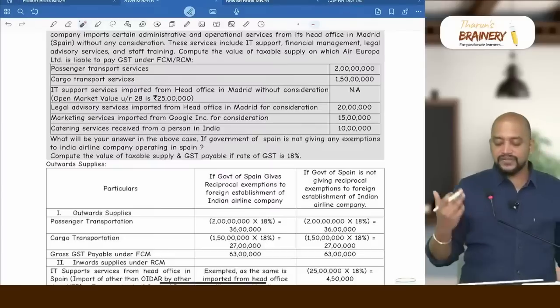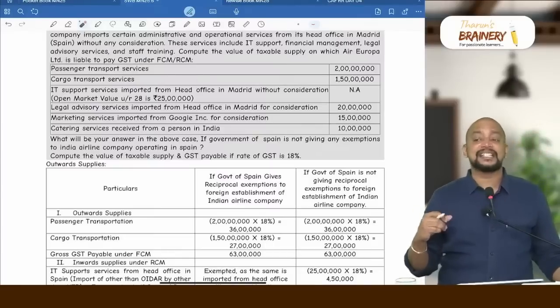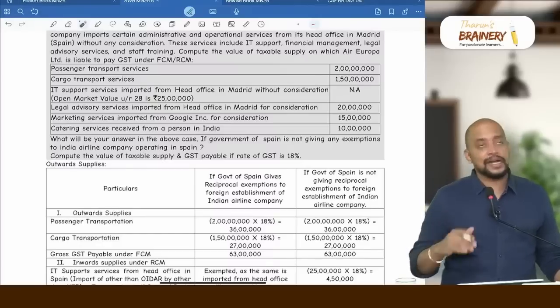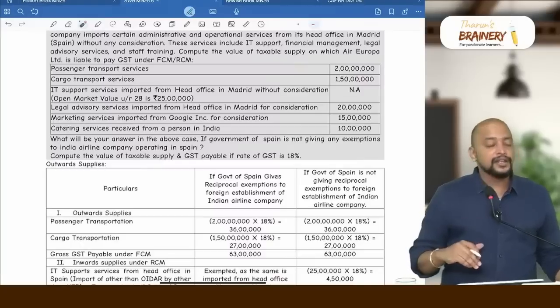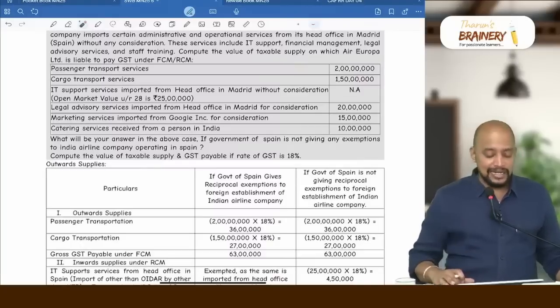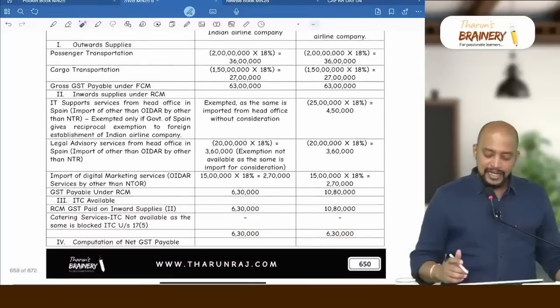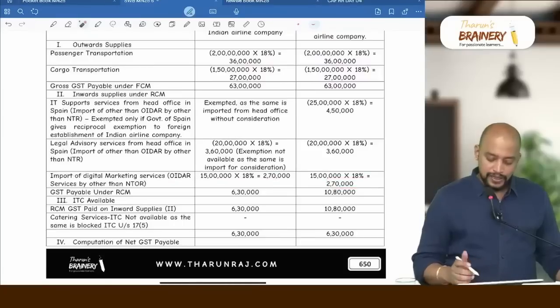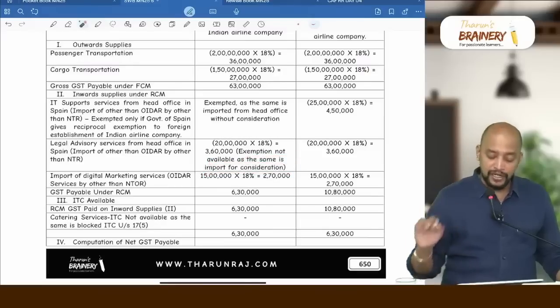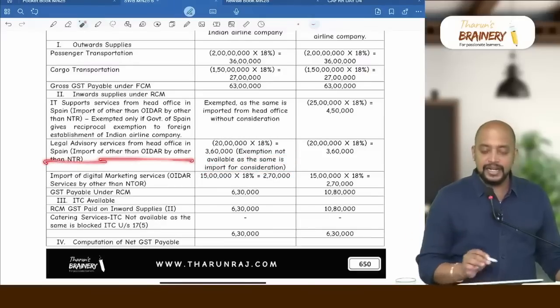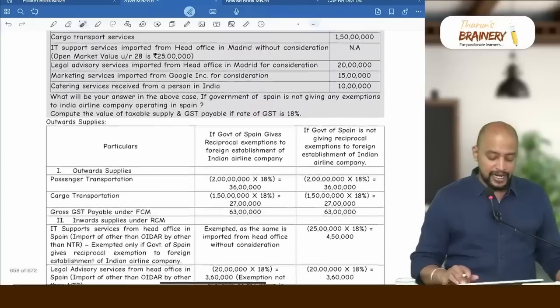Why, sir? It is from head office for consideration, supply under 7(1)(b), and it is coming under OIDR, other than OIDR, other than OIDR by other than non-taxable recipient. Therefore, it will be taxable under RCM. So on 20 lakhs into 18%, they need to pay GST 3,60,000. Exemption not available as the same is import for consideration. It is other than OIDR by other than non-taxable recipient.